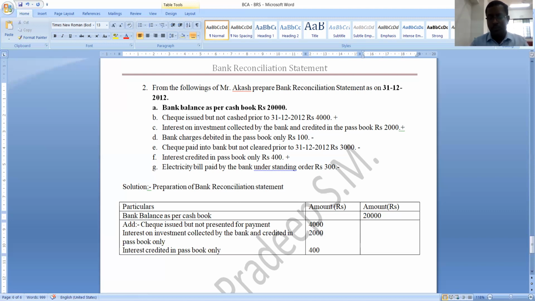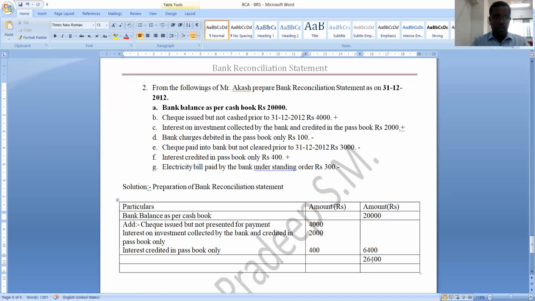Understood? So 4,000 plus 2,000 is 6,000, plus 400 is 6,400. Understood? Okay. Now, 20,000 plus 6,400 is 26,400. Okay, let us move to next part. That is less. Three transactions here we need to deduct.